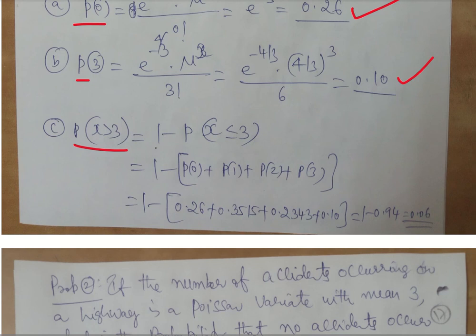Here we know how to calculate P of x greater than 3. P of x greater than 3 can be calculated as 1 minus P of x less than or equal to 3. That means P of 0, P of 1, P of 2, P of 3 put together. If you subtract from 1, which is the maximum probability we have for any given event, you will get P of x greater than 3 as 0.06. Very straight and simple way of calculation.